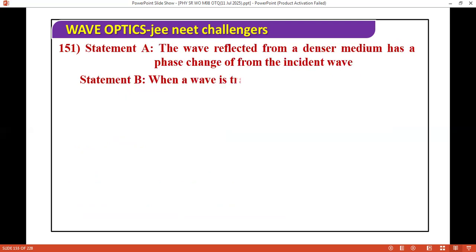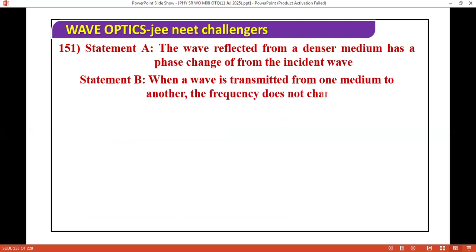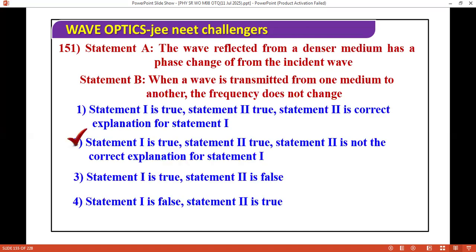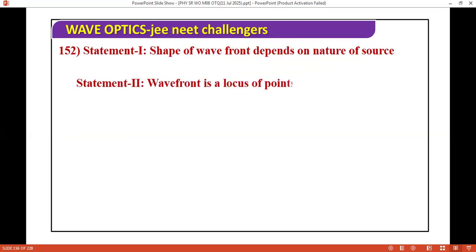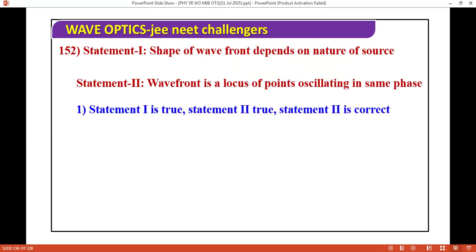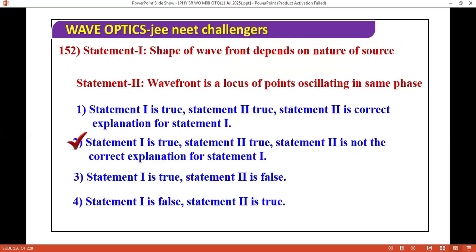First statement: the wave reflected from a denser medium has a phase change from the incident wave. When a wave is transmitted from one medium to another, the frequency does not change. So this is an easy question. Anyone can do this question. Both are correct here, but not the correct explanation. Next question we have: the shape of the wavefront depends on the nature of the source. A wavefront is the locus of points oscillating in the same phase. So here the correct answer is both true, but not the explanation.